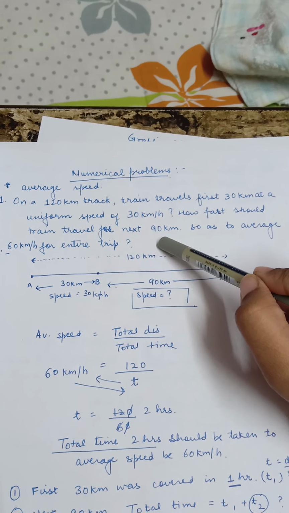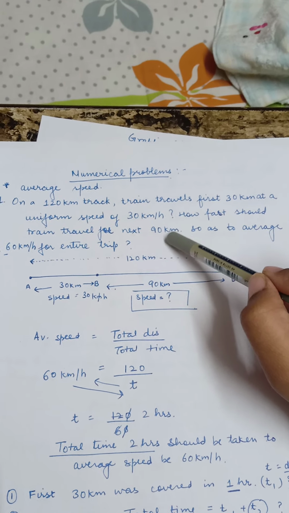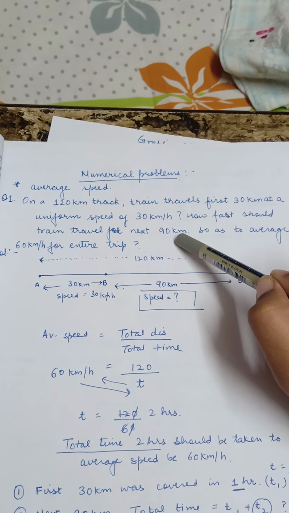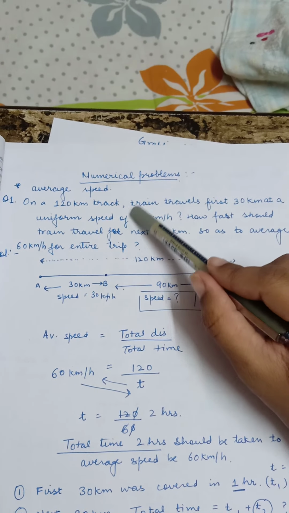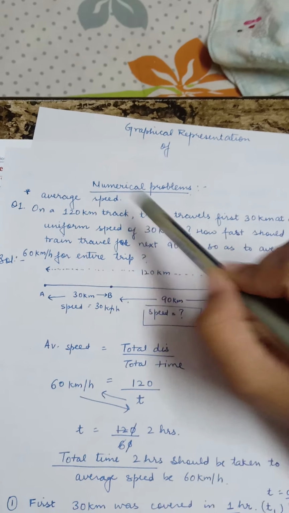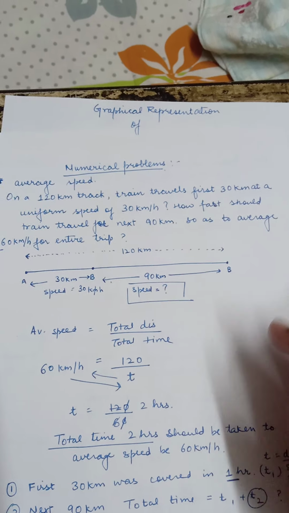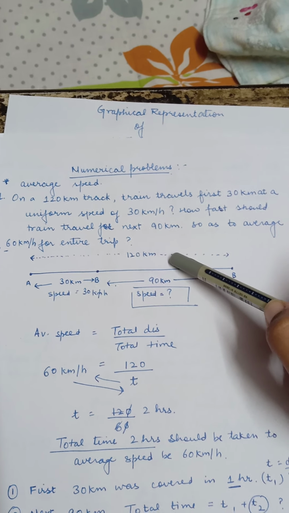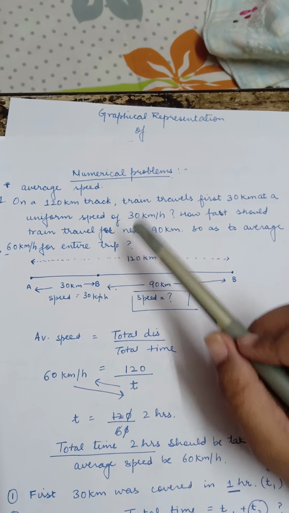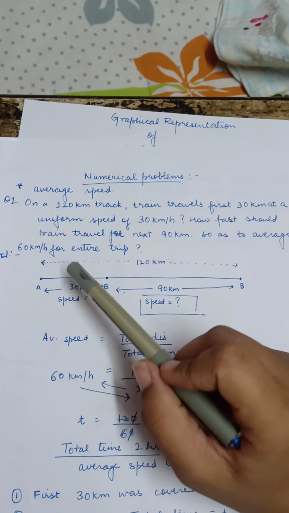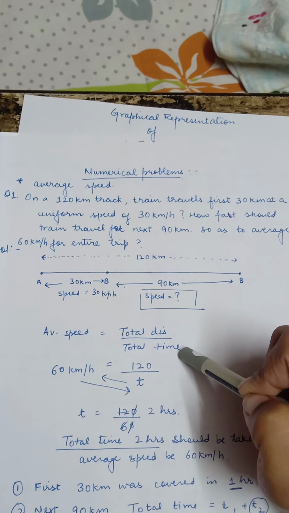Now what they are asking is that the remaining 90 kilometers, how fast should the train cover them so that the average speed of the whole trip is 60 kilometer per hour. What we are given here is the total distance, that is 120, and the average speed, 60 kilometer per hour. So first of all we will take out the total time.